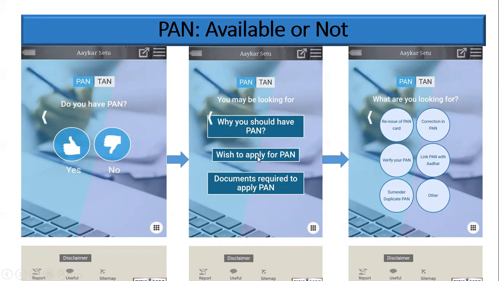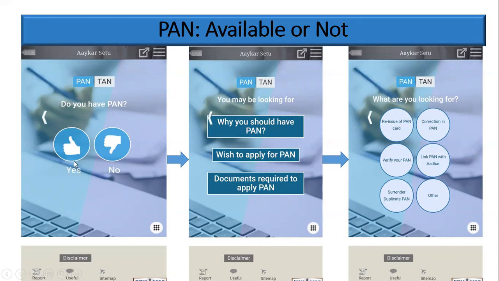Then if you want to apply for a PAN, you need to click on this. It will give more details on how to apply for the PAN card. And in the third one, you can see the documents required. It will show majorly the name proof and address proof. All those details will be available in the documents required tab for applying for a PAN.